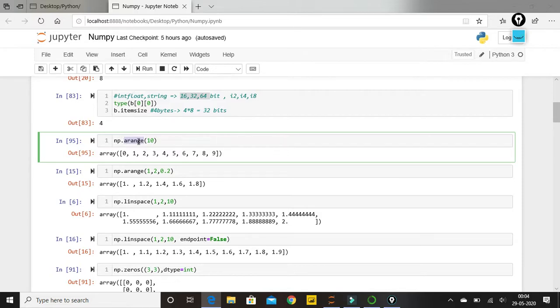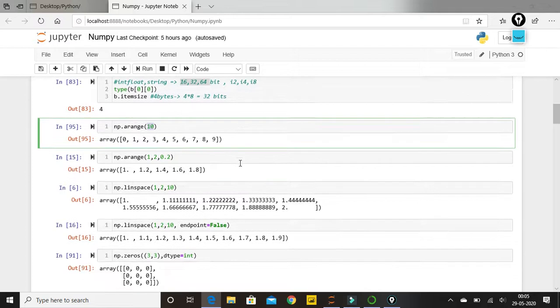So we know what range is in our Python. We have discussed range. It's a generator basically, which will generate our values depending on the number that we give in our parenthesis. Similarly we have arange in our NumPy. The difference is arange can take floating values, whereas range cannot take floating values, it will only take integers. So if I give np.arange 10, it will give me an array of 0 to 9. It will eliminate my upper bound value, that is my 10th value. It will give me values from 0 to 9.